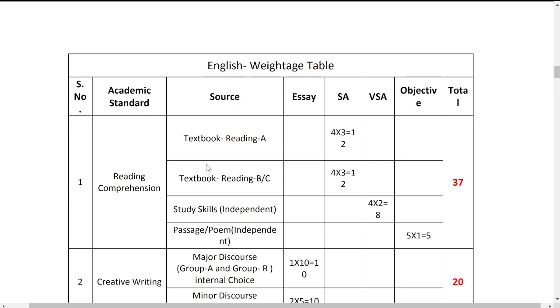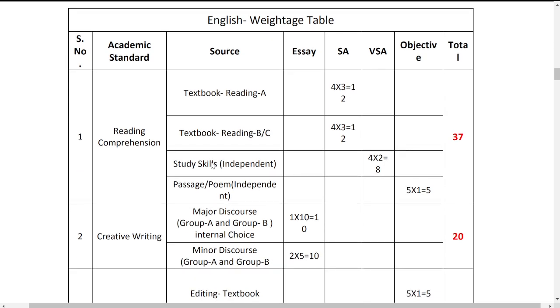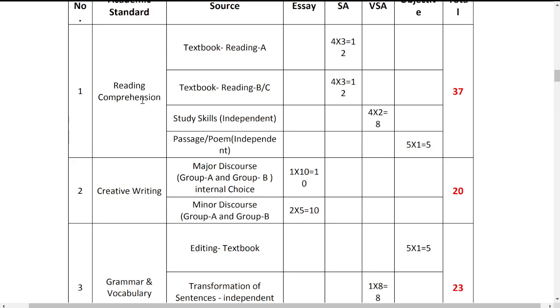I'm going to speak both in Telugu and English to make it convenient for all the students. So let us first see what weightage is given here. We have three sections in this paper. Section 1 is reading comprehension, section 2 is creative writing, and these two together are part of section A. Next, another section is grammar and vocabulary.